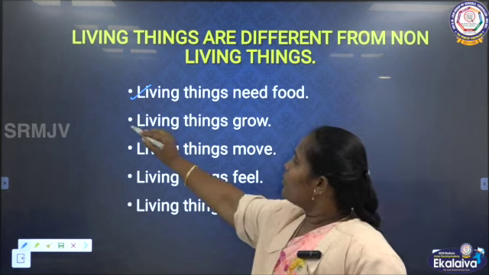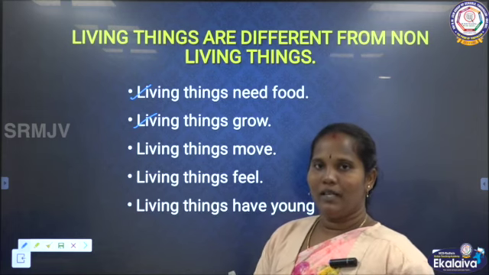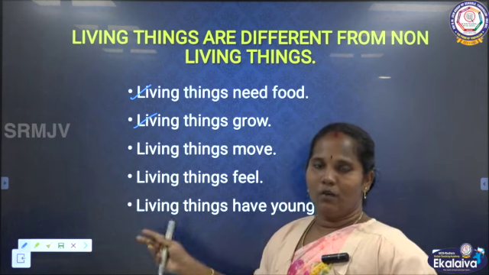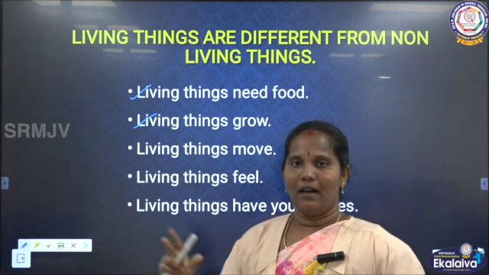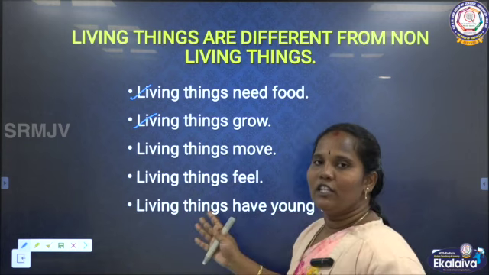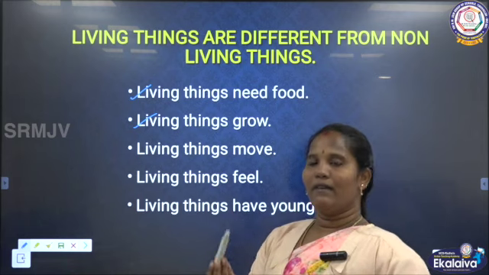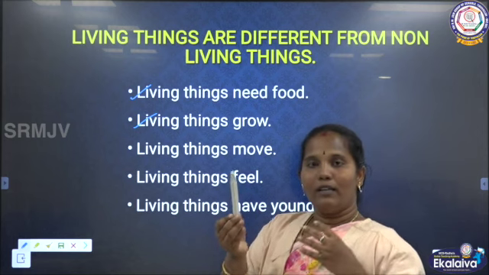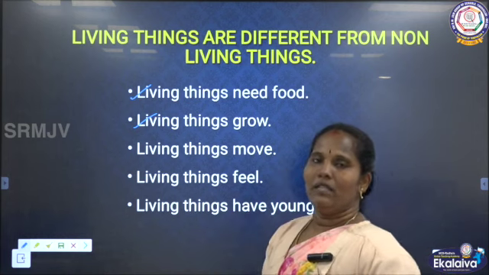And then living things grow. If a small plant is there, if you put a seed, it germinates, after that it will grow like a tree. So living things grow. Even if a small puppy is there, slowly it will grow like a dog. A small baby can grow like a human being. So living things grow, but non-living things cannot grow. If I give the example of a pen, it cannot grow. Even 10 years after that, the pen will be the same size. But living things grow.